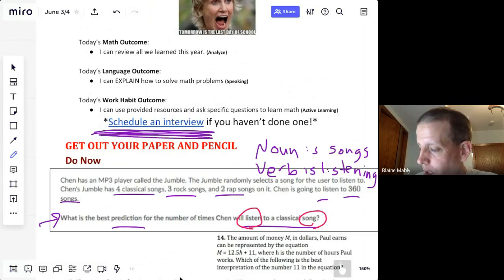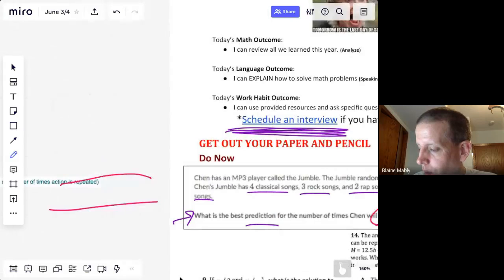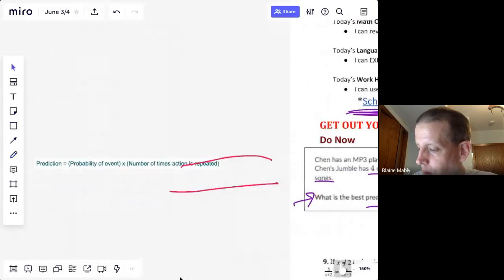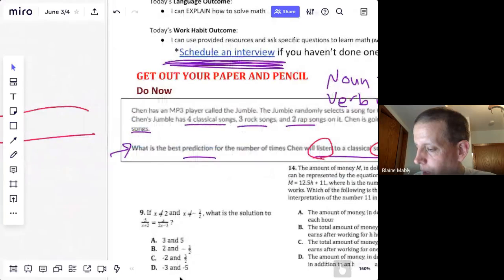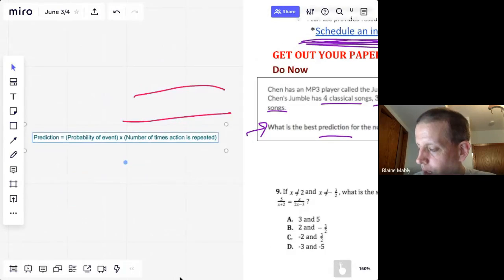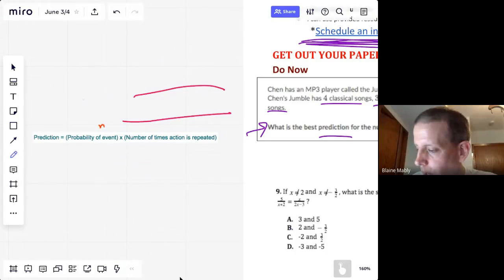For prediction, prediction is the probability of an event, the noun, multiplied by the number of times the action, the verb, is repeated.